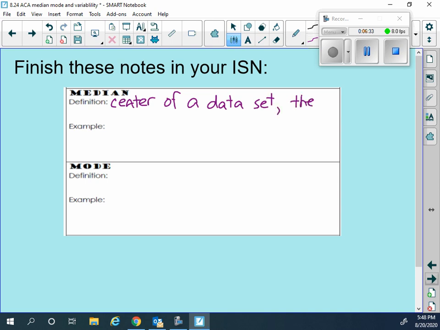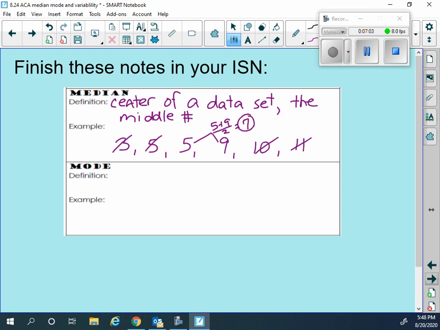It's the middle number. Okay, here's an example, all right? We had 3, 5, 5, 9, 10, and 11. The median, we're going to cross from the front and the back, front and the back. And then, just like our card example, we need to take those 2 things, 5 plus 9 divided by 2, and we get 7. 7 is our median.